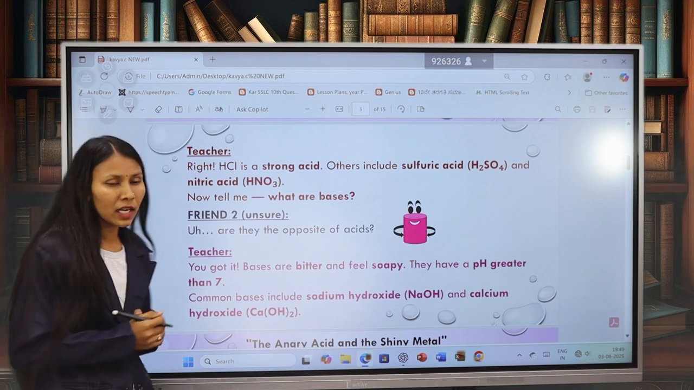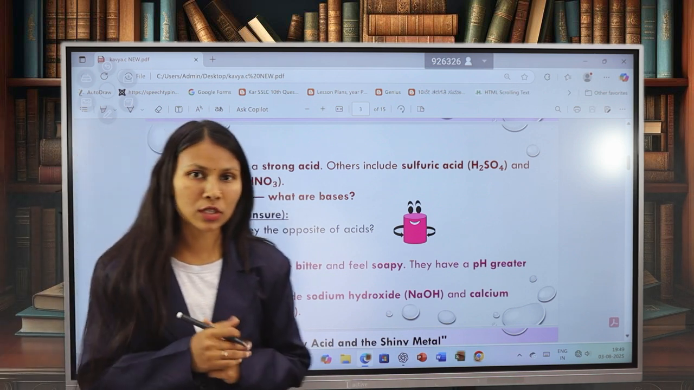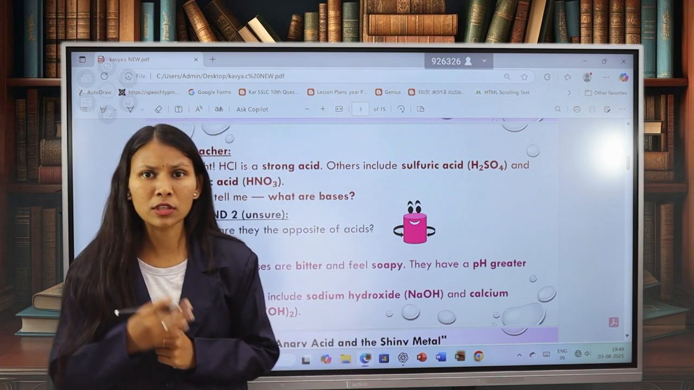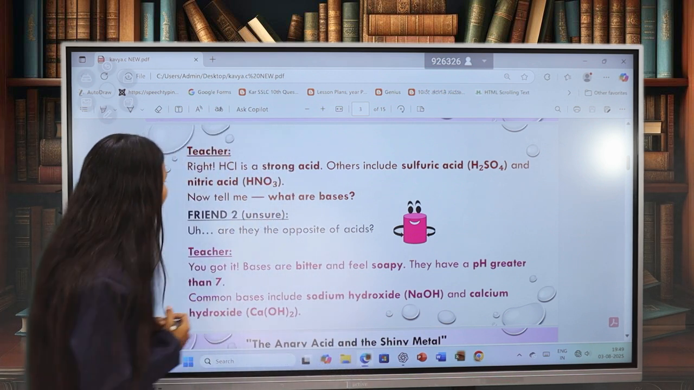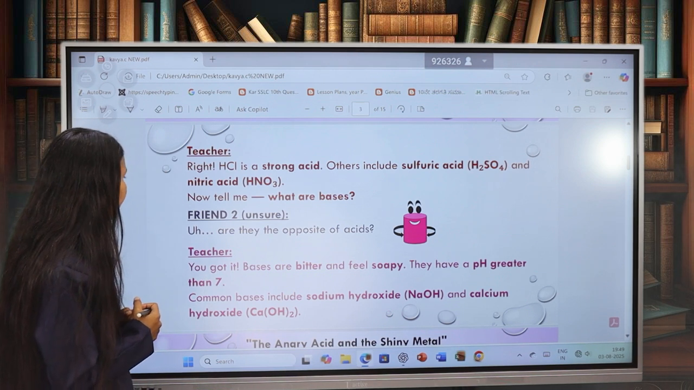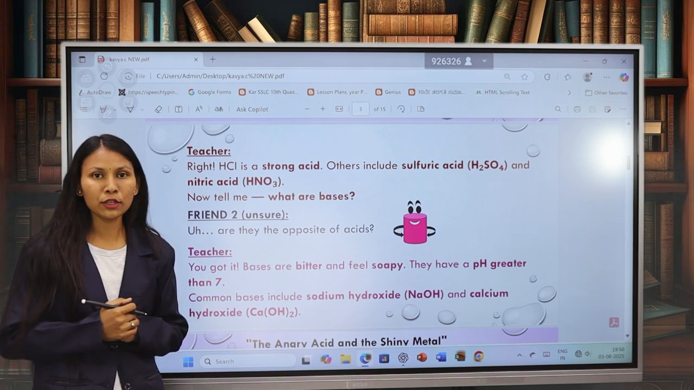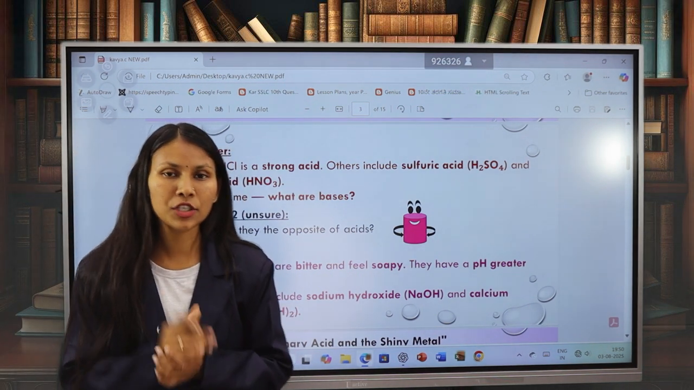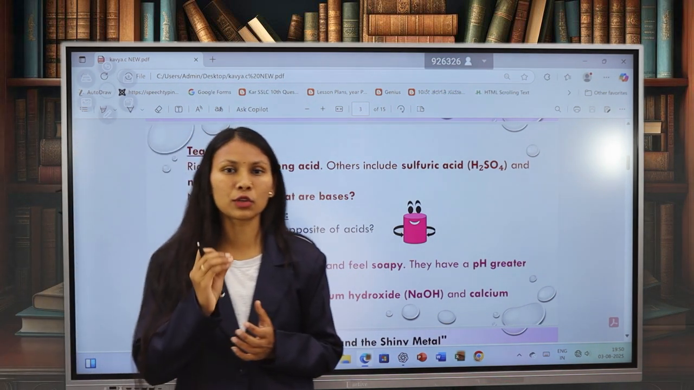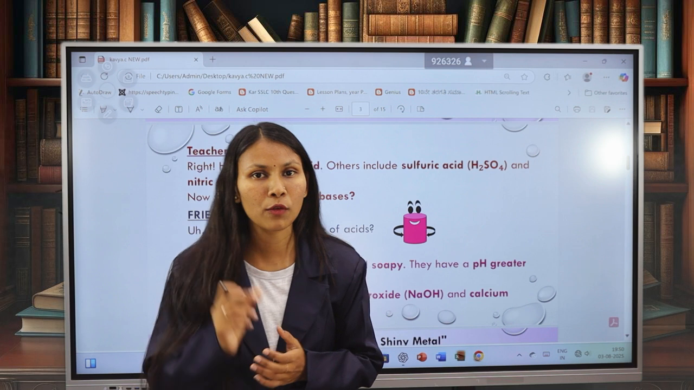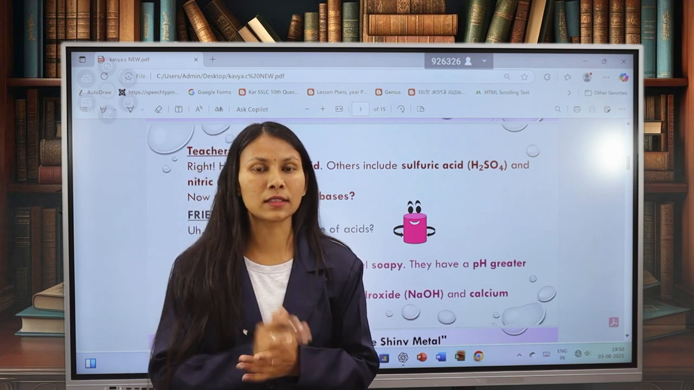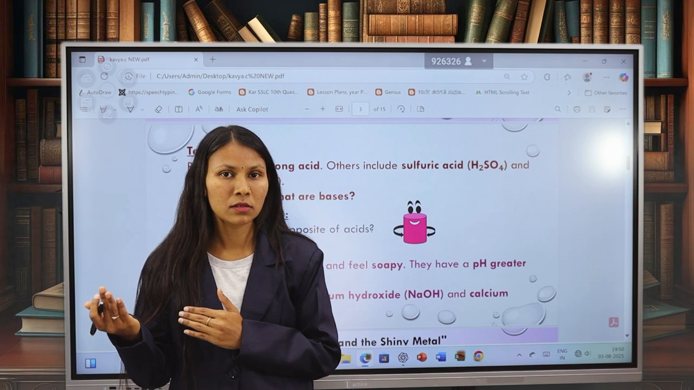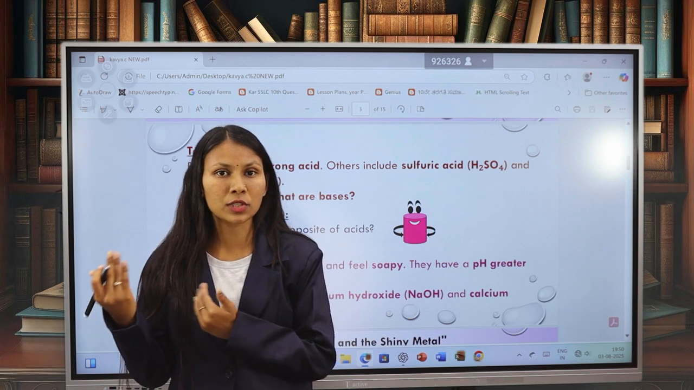Okay, yes children. Again, the teacher raises a new question: now tell me, what are bases? Friend 2 was unsure about that. Even though she was in a dilemma, she answered, what are bases? Maybe they are the opposite of acids.